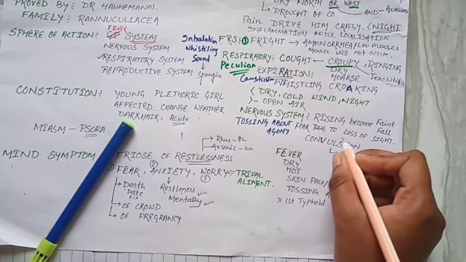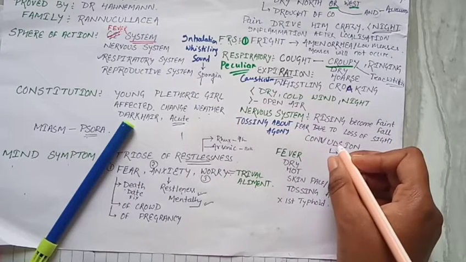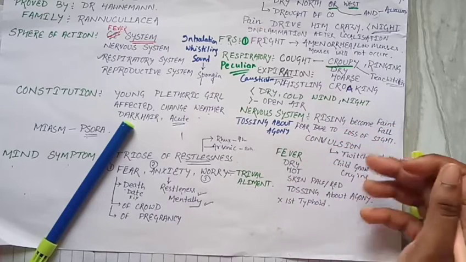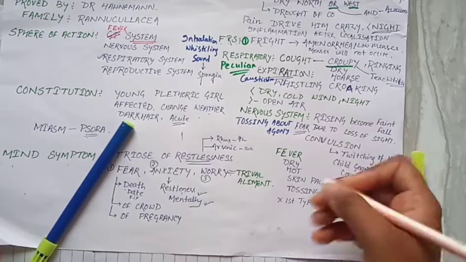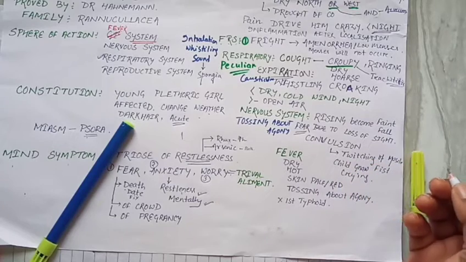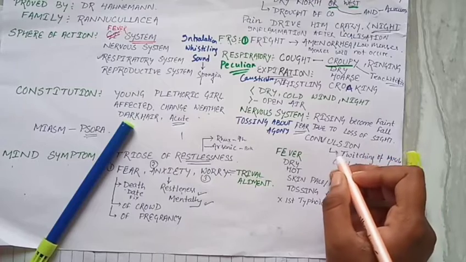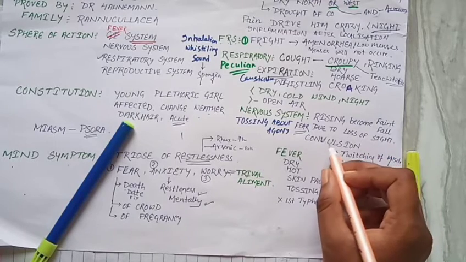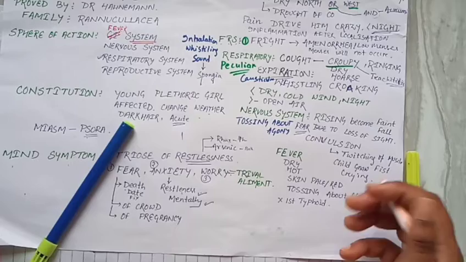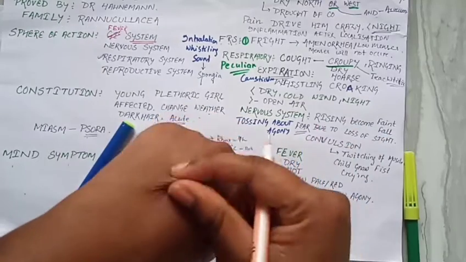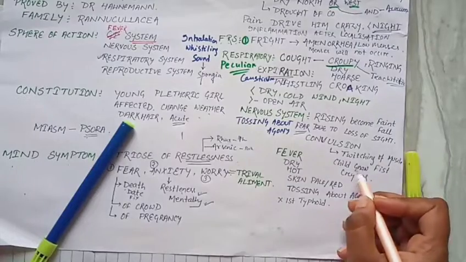Fear due to loss of sight: he thinks that when I rise I can't see. So due to his fearfulness, all these things happen. That is nervousness, fearfulness; he becomes blind. The convulsion which happens in the nervous system: the muscles become twitched. Twitching of muscles occurs in the child.